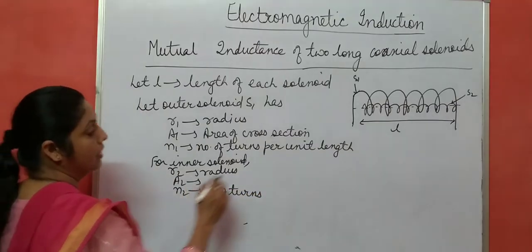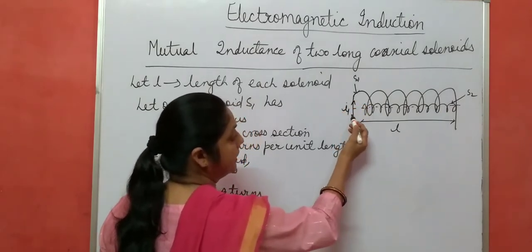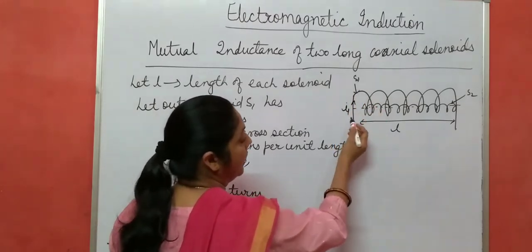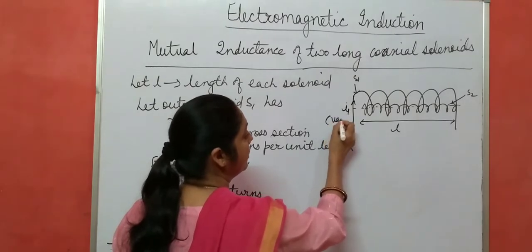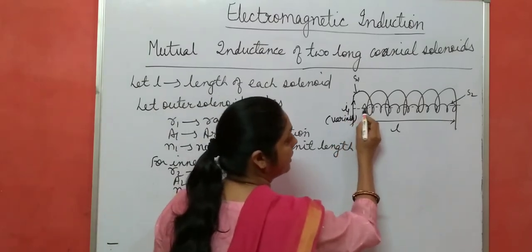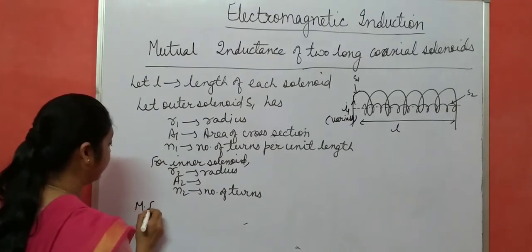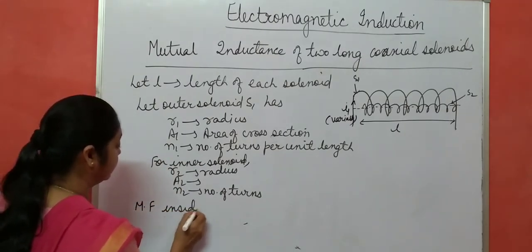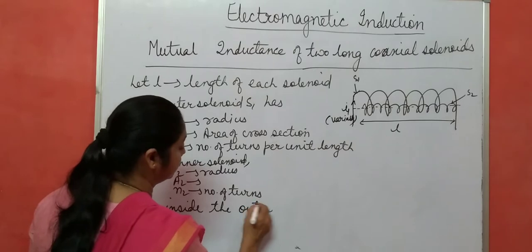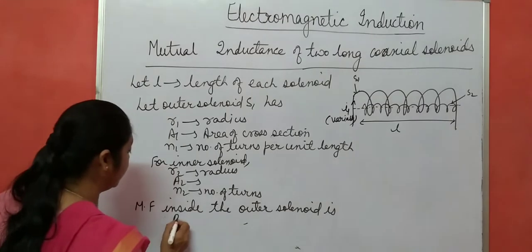Now suppose a variable current I1 is passing through this outer solenoid S1. Due to this changing current, a magnetic field is set up inside the outer solenoid, given by, suppose, B1.